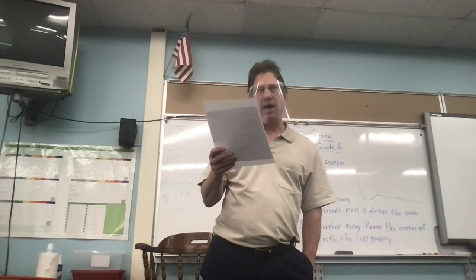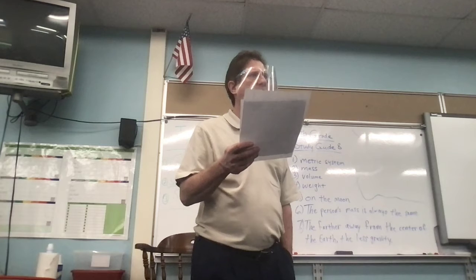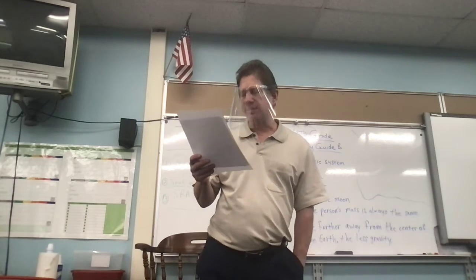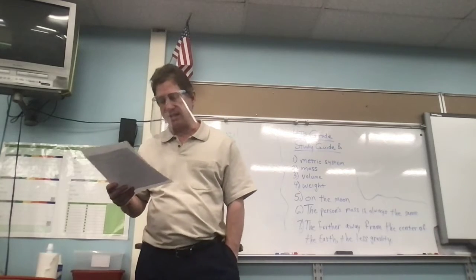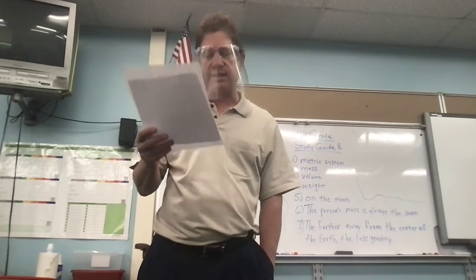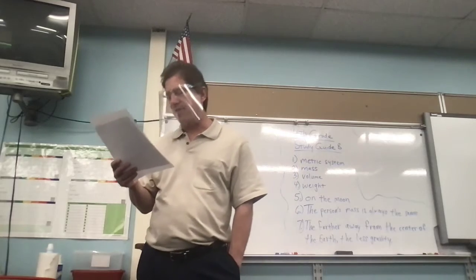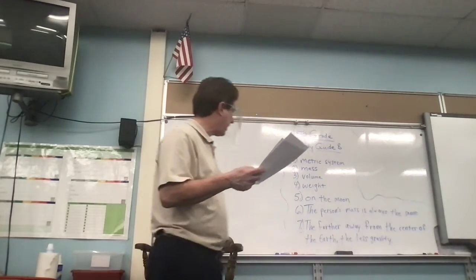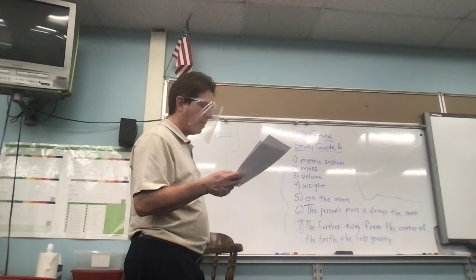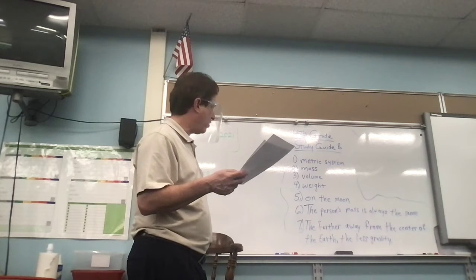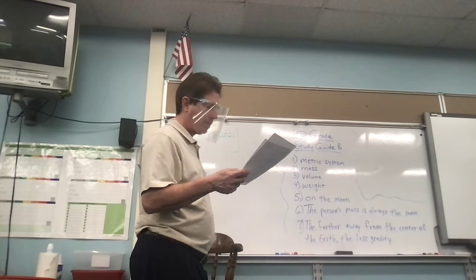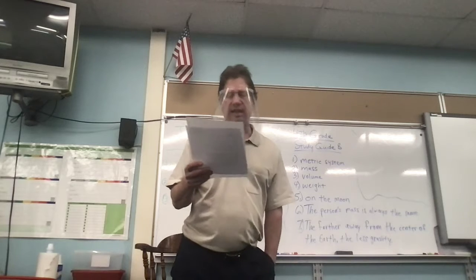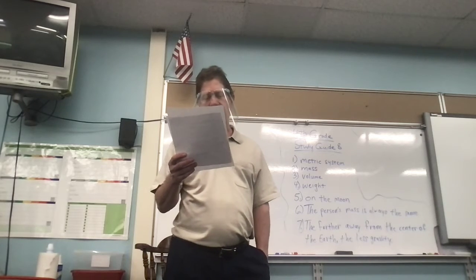And whose study guide do I have right now? Mine. Okay, all right. And they put the person's mass is always the same. Yes, the mass is the same, but they're going to weigh the least at sea level. Where would the person have the least amount of mass? Oh, number 6, that's where the answer should go. The mass is always the same. Okay? So we just mixed those two answers up. You're going to weigh the least at sea level, but you're always going to have the same amount of mass.